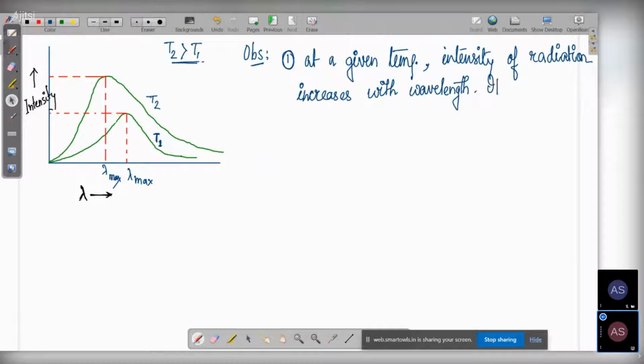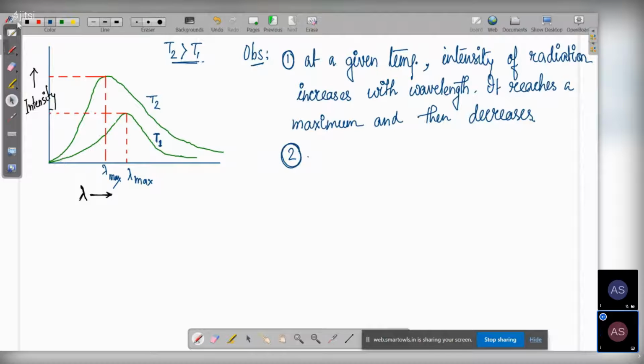It reaches a maximum and then decreases.